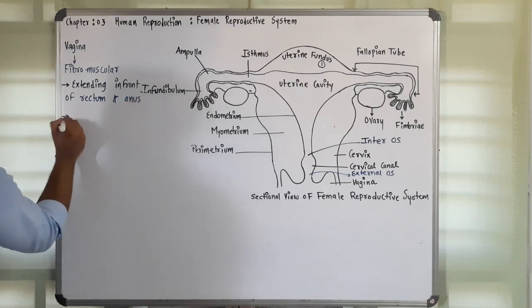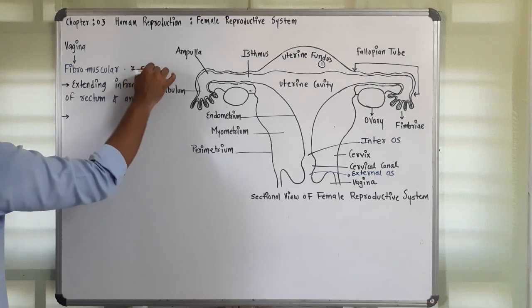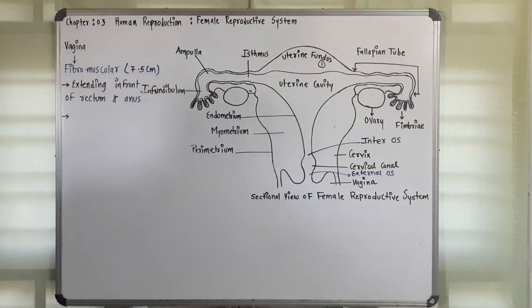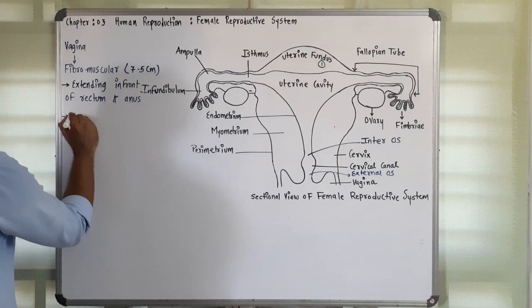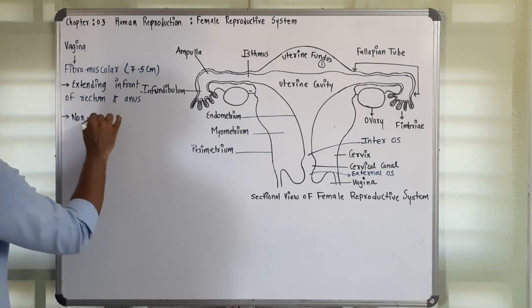It opens there. It is an approximately 7.5 centimeter long tube. It is made up of non-keratinized, see over here, non-keratinized